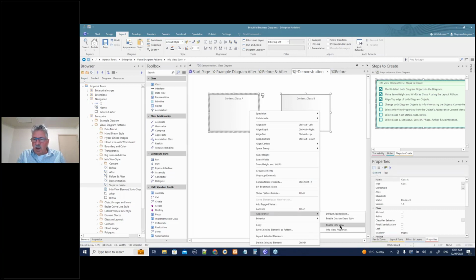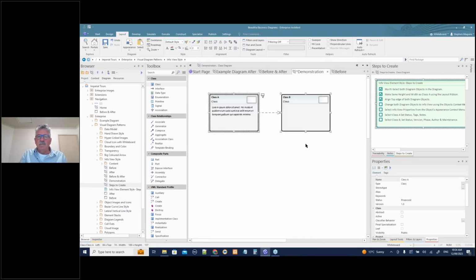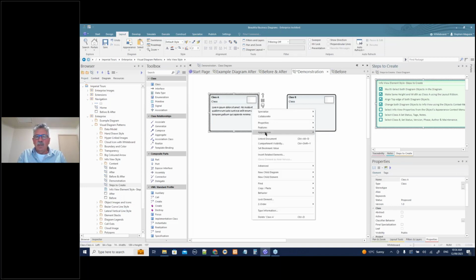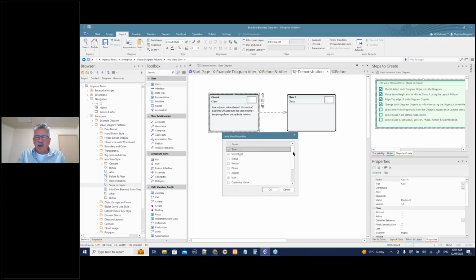Appearance, info view. Enable info view. So it was there. Let's move these guys a little bit further apart and say change both. Select the info view properties from the object's appearance. So we'll do these ones individually, and we can choose from here as well. The appearance, select info view properties, and we can say what things we want.